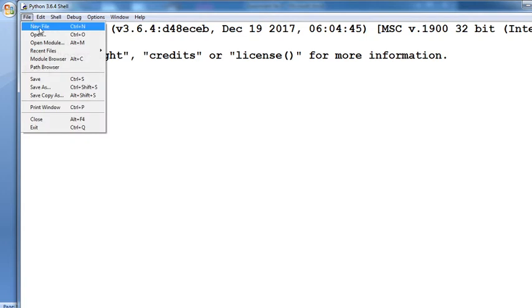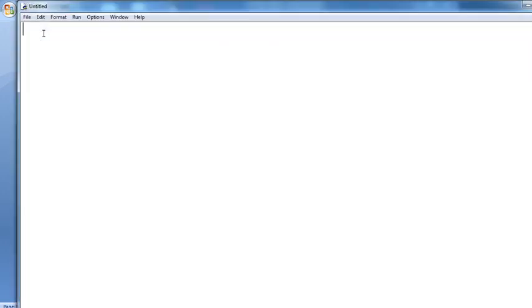You go to a new file and type your program. First we take the try block: try, then take one file pointer, fh = open, then testfile, assigning any name to that file, and the mode available for that file, "w".